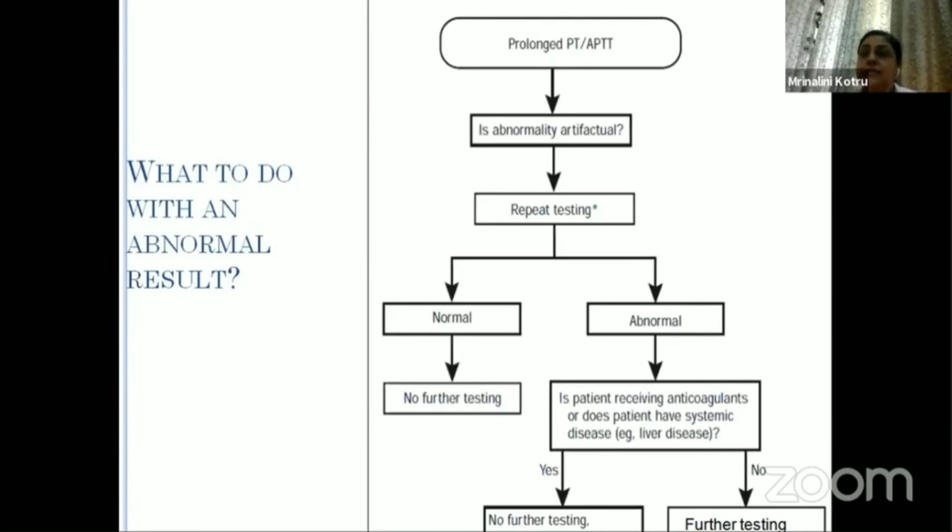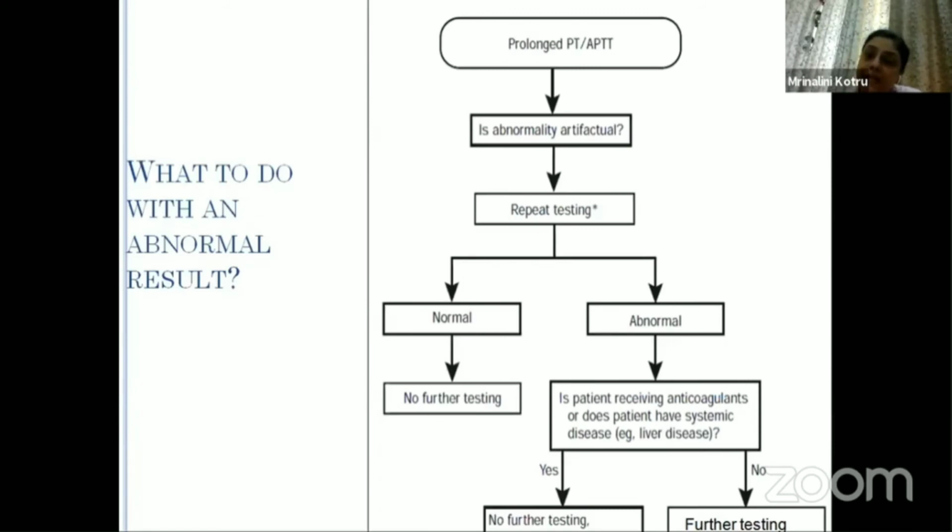We always need to repeat the test, especially if it is not matching with the clinical presentation of the patient. So again, the stress is on the clinical also, as giving any report without the clinical input and taking that into account can be dangerous when we are sitting in a coagulation laboratory.